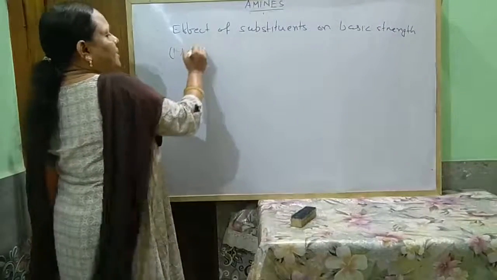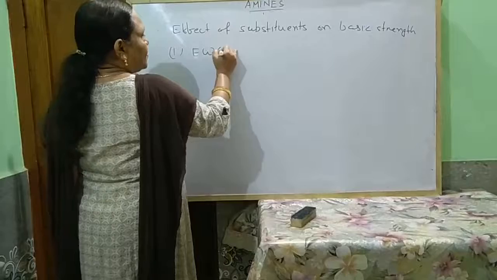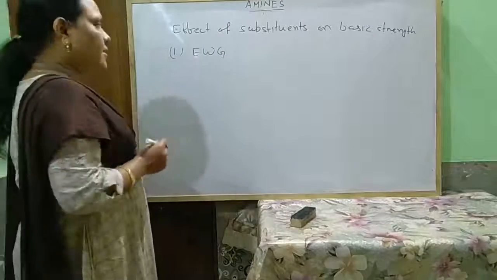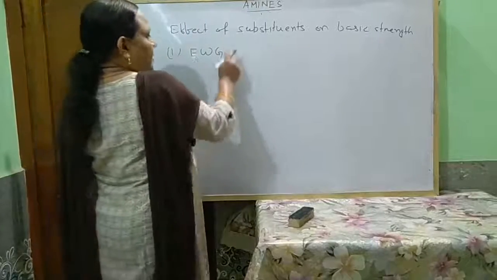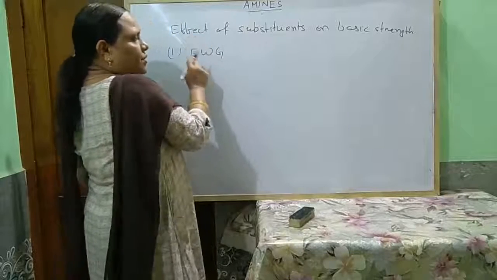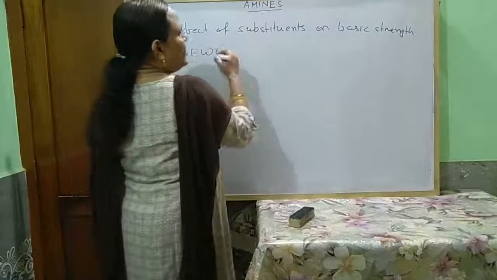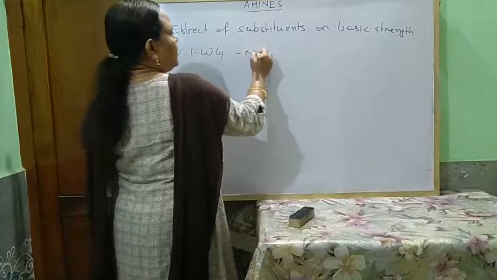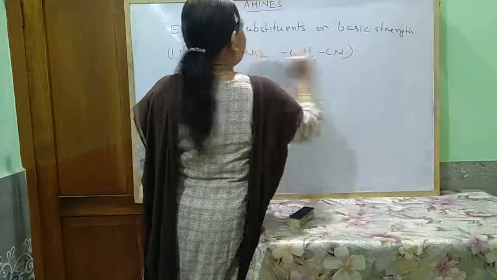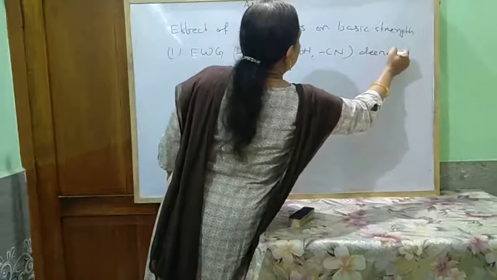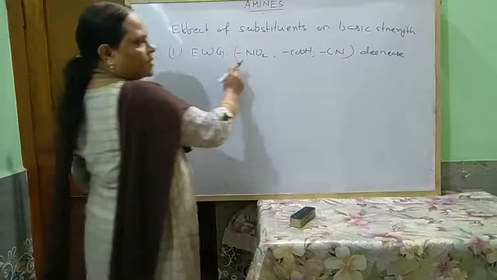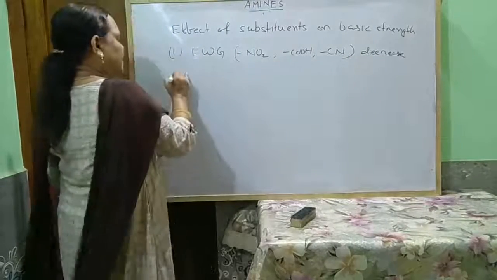First, the presence of an electron withdrawing group withdraws electrons. It destabilizes the anilinium ion. So the presence of an electron withdrawing group decreases the basic character, such as NO2, COOH, cyanide, etc. Presence of electron withdrawing groups, such as these groups, decreases the basic strength.